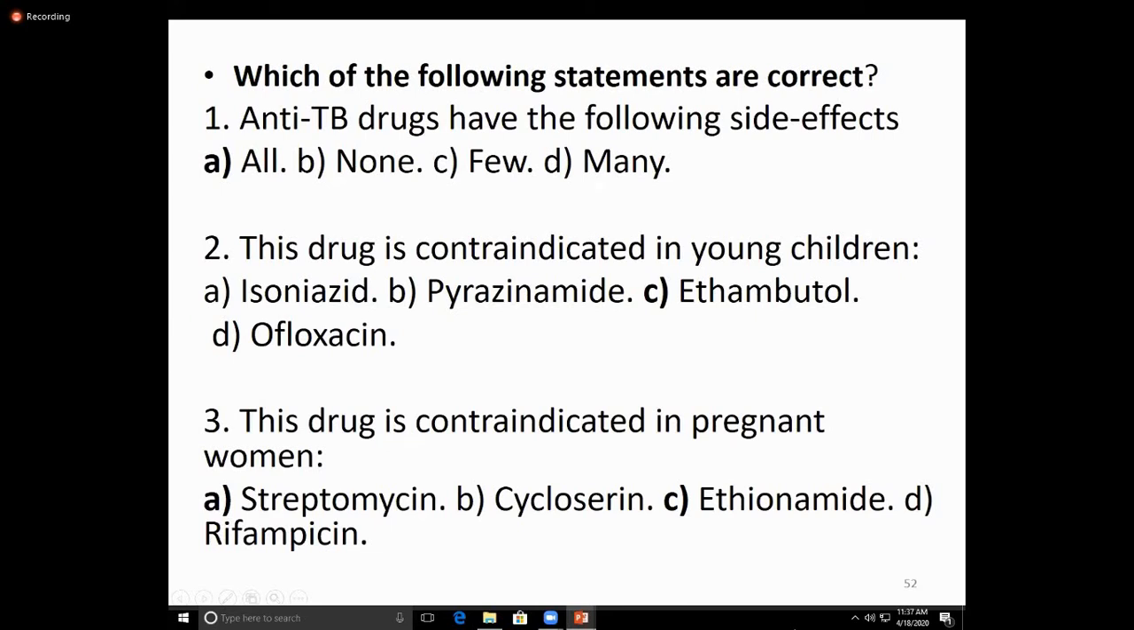The drug contraindicated in young children is ethambutol, because of the eye effect. And the drugs contraindicated in pregnant women are streptomycin, cycloserine, ethionamide, and rifampicin. Streptomycin and ethionamide are both contraindicated in pregnant women.